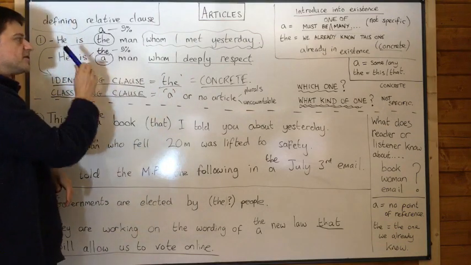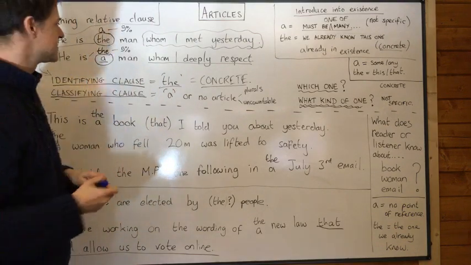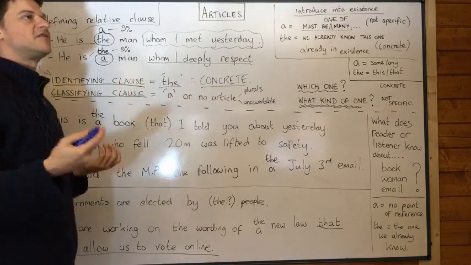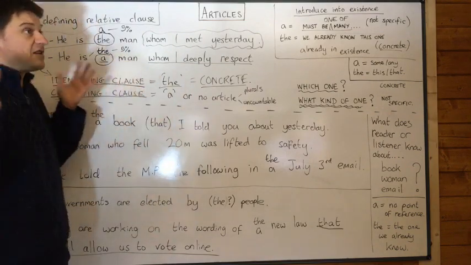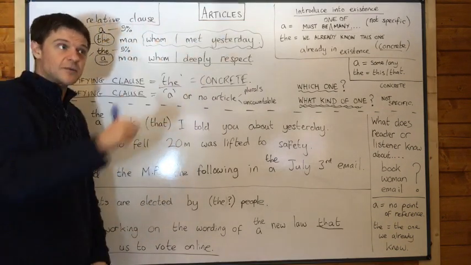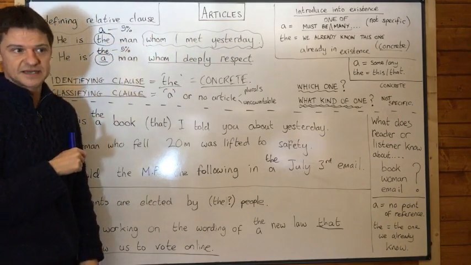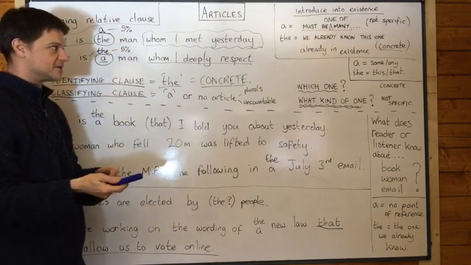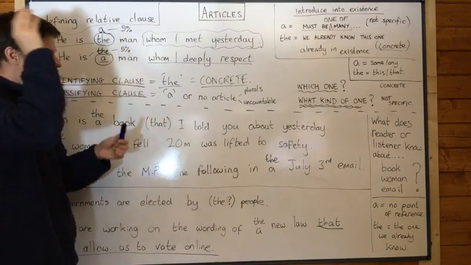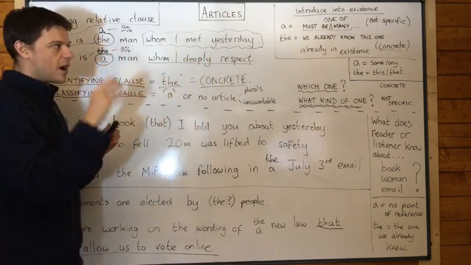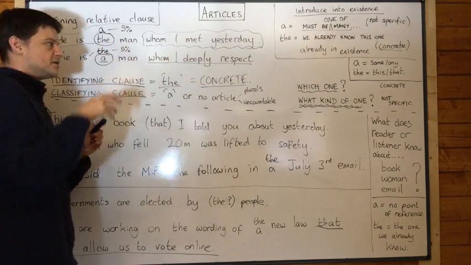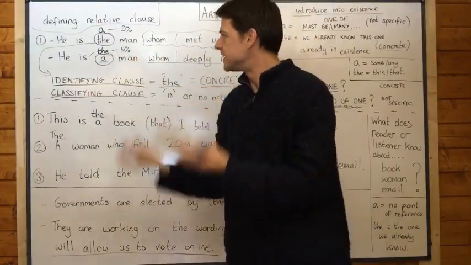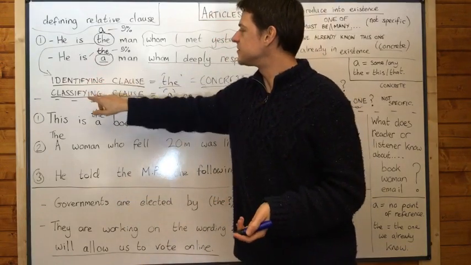If we use the top one and say he is the man whom I deeply respect, this means that in the previous sentence I've just said that I really respect a guy and I really respect a man, and then I point at someone and say, look, there he is, the man whom I deeply respect. Which is obviously not quite as likely. It's very unlikely that that will be the context. It's a very specific context. And then you are identifying him as the one, the concrete one, the one over there that you deeply respect. So there's something really concrete about they're already in existence, and there's something just classificatory.